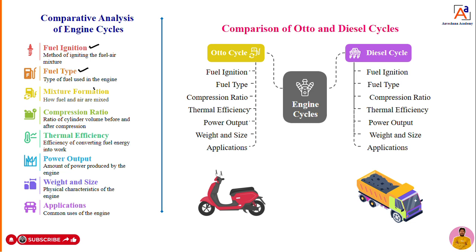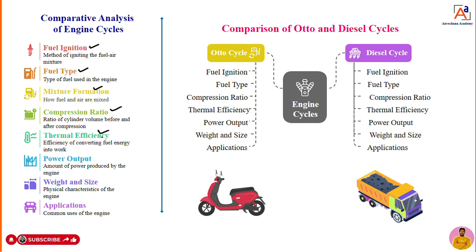Fine. Next, in a petrol engine we supply a gas mixture to the engine, but in a diesel engine we supply only air to the engine. Compression ratio: the compression ratio is nothing but the ratio of total volume to the clearance volume. It is there in both engines, but petrol engines have a lower compression ratio, whereas diesel engines have a higher compression ratio.